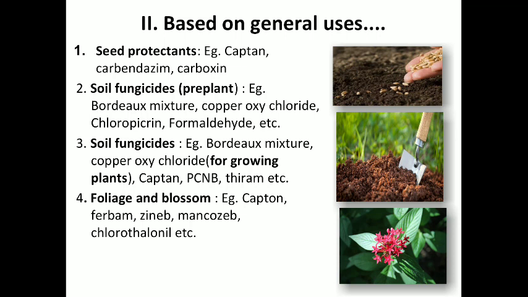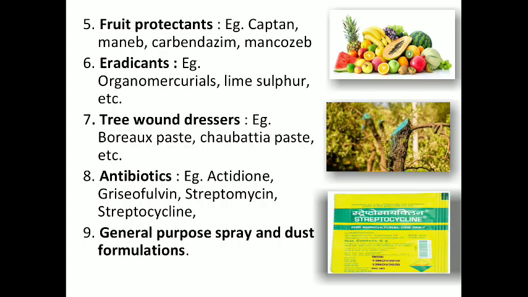First, seed protectants protect the seeds. For example, carbendazim, captan, famous fungicides. Then pre-plant soil fungicides. For example, COC, Bordeaux mixture, etc. Then soil fungicides like Bordeaux mixture and COC for growing plants. Then there are some foliage and blossom protectant fungicides, that is captan, zineb, mancozeb, etc. Then next, there are some fruit protectants like captan and carbendazim to protect the fruit from the fungus.